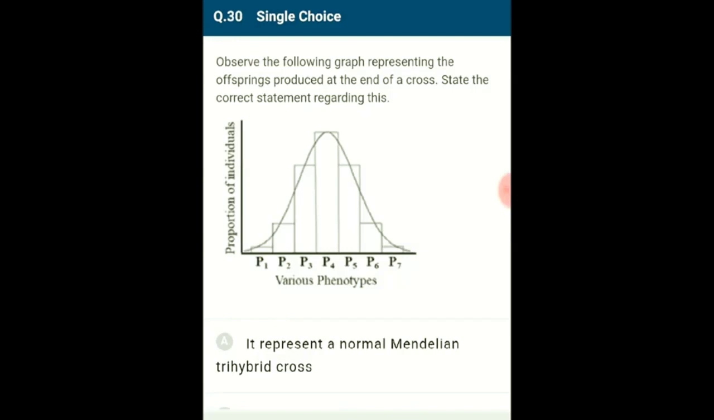Question number 30. Observe the following graph representing the offsprings produced at the end of the cross. State the correct statement regarding this.